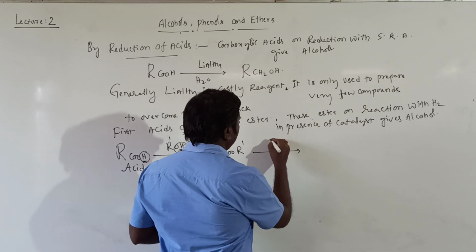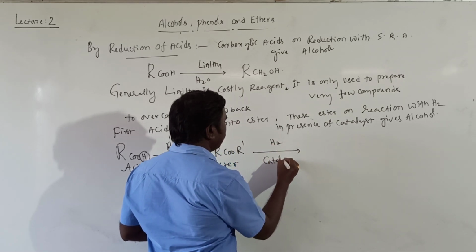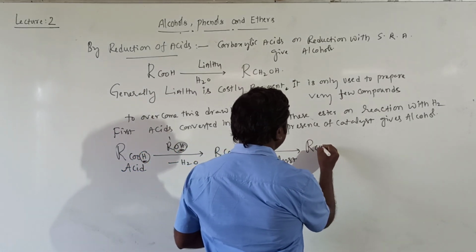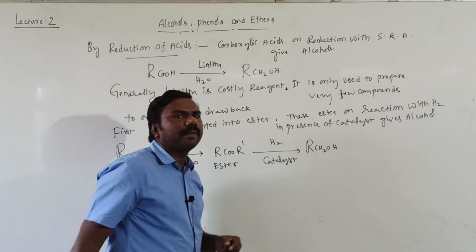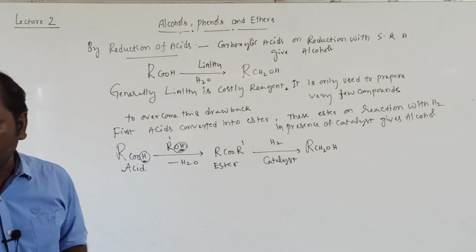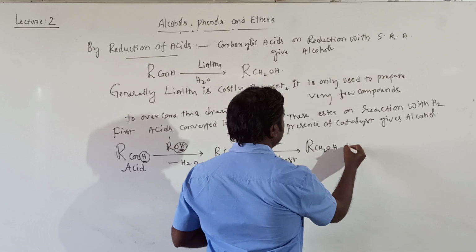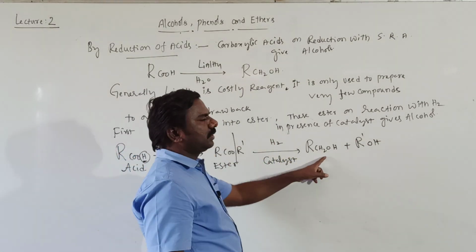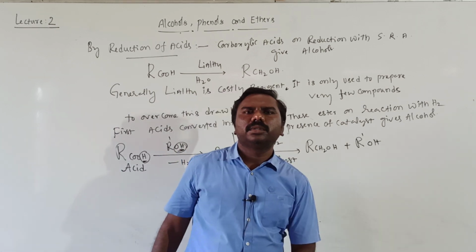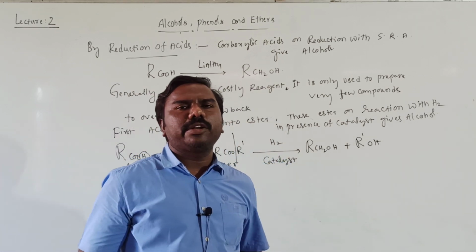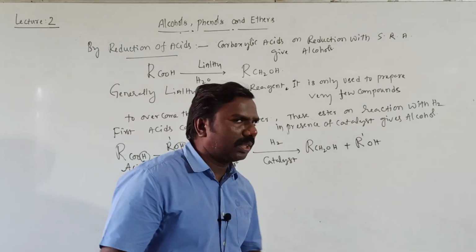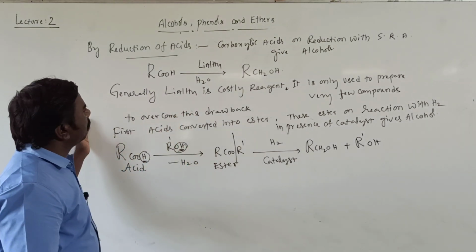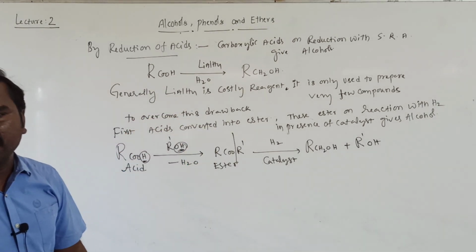This on treatment with hydrogen in presence of any catalyst, you can take whatever, gives RCH2OH and another one, R'OH. Two different alcohols. This part is converted into CH2OH and this part is converted into another OH. So this is an alternative method to prepare alcohols without using lithium aluminum hydride, a costly reagent.